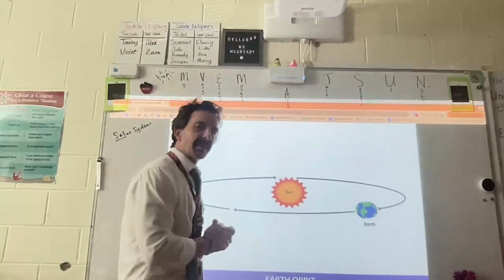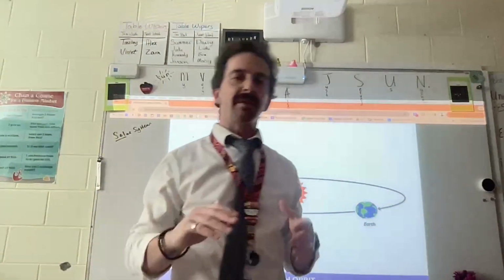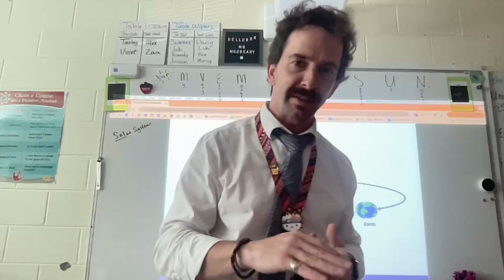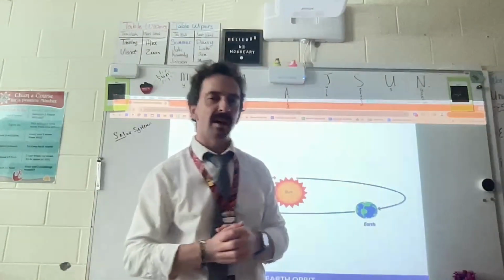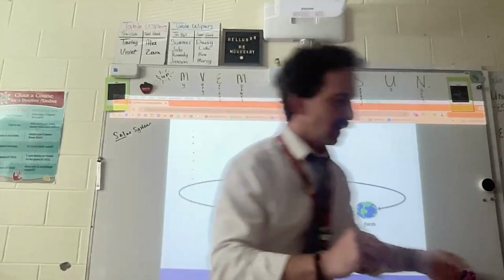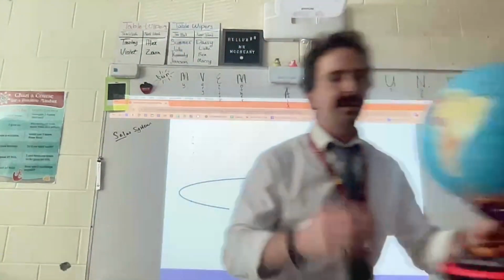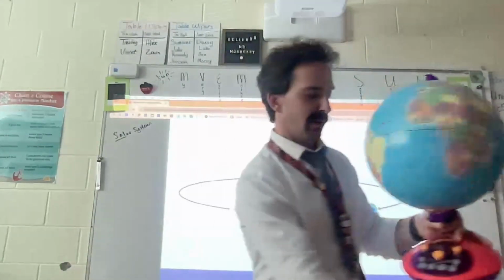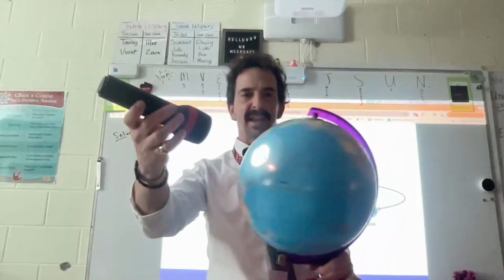Now let's talk a little bit about how the Earth moves around the sun through space. So the Earth is always moving in two ways. The Earth is always rotating, which means spinning on its axis, right? This rotation is what gives us day and night.